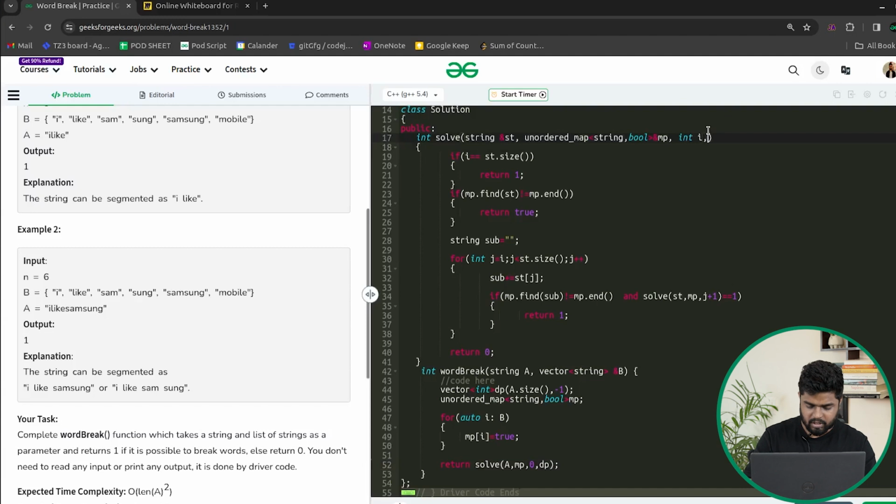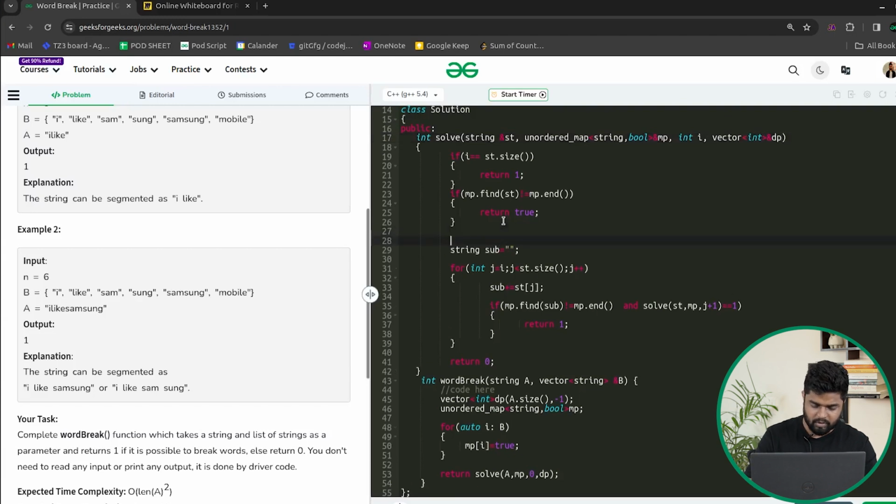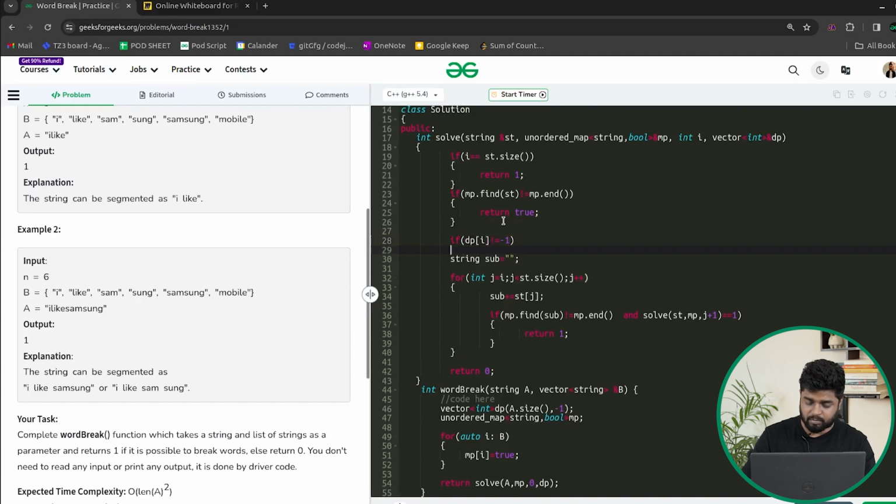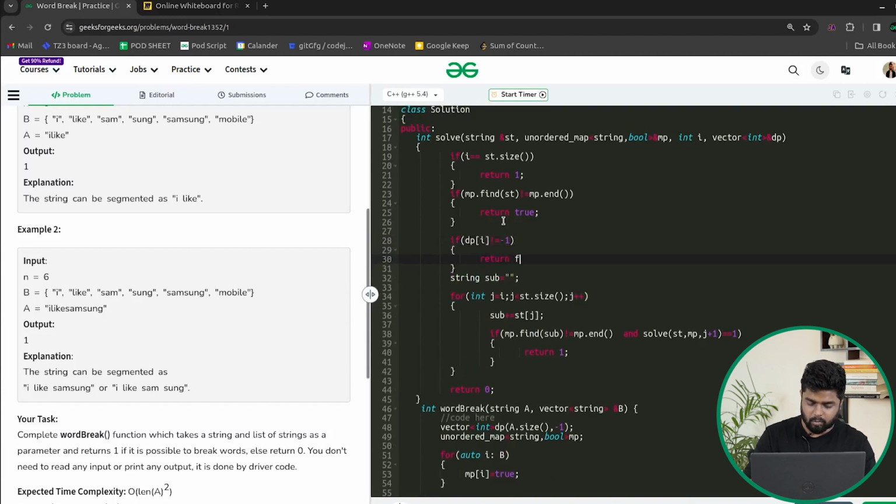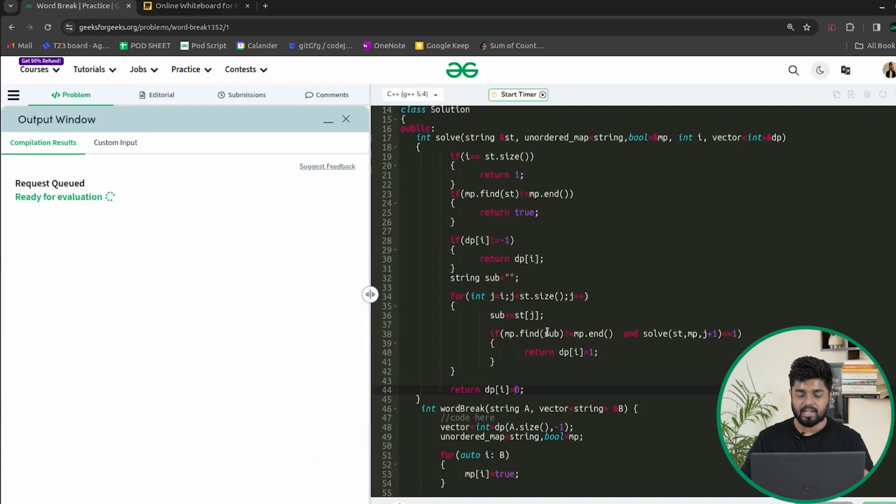And here also what I will do is I'll pass vector int ampersand dp. Now what we will check is that if the dp of I is not equal to -1, so this means that this particular state is already calculated, then we'll return whatever is calculated in this particular state, either 0 or 1. Otherwise, if it is not calculated, then we'll calculate it, and before returning we'll store it and then return it. So you are storing it and then returning it. Here also, before returning 0, you will store it and then return it, so that the next time you don't have to calculate it again. Let's try and compile it first, and then we'll try to run it.